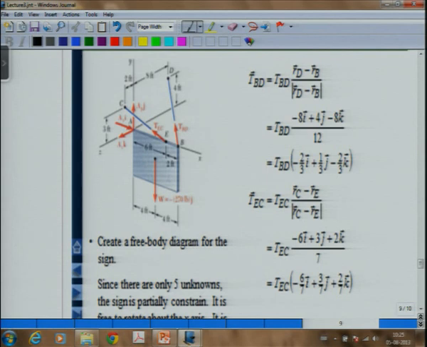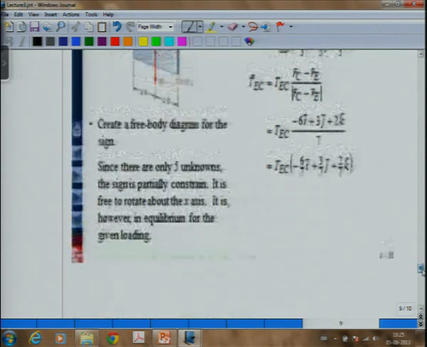Just see this. The weight is passing through the x axis, the 3 unknowns are passing through the x axis, the 2 tensions are passing through the x axis. That means if I take moments about the x axis of any point, what will I get? 0. So that is the one trivial equation I was talking of: moments about the x axis of any of these points will always be 0. Therefore, this is what is being referred to as a partially constrained system.